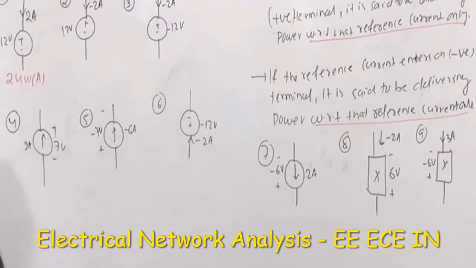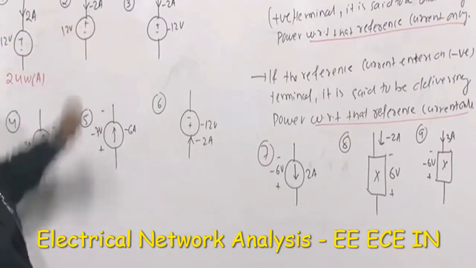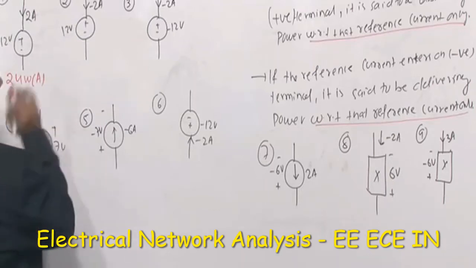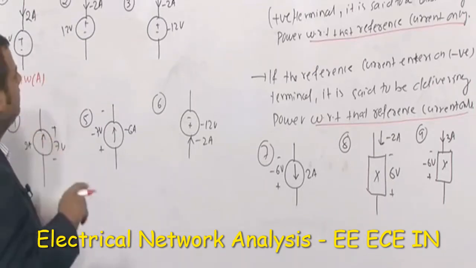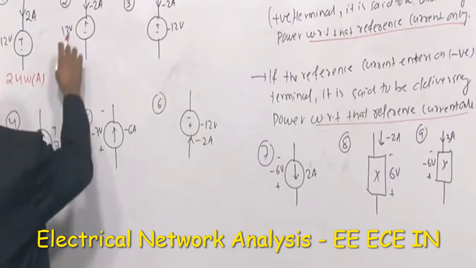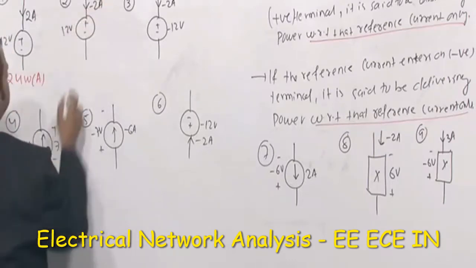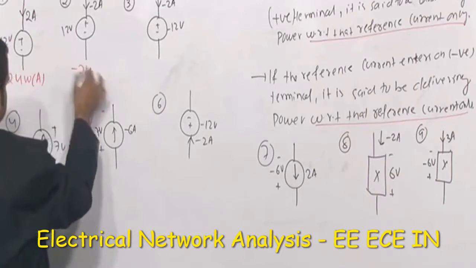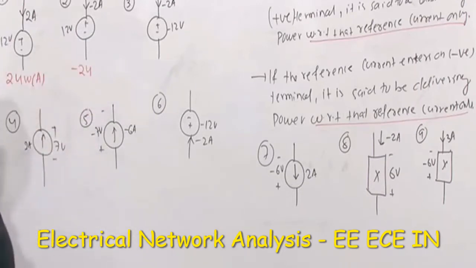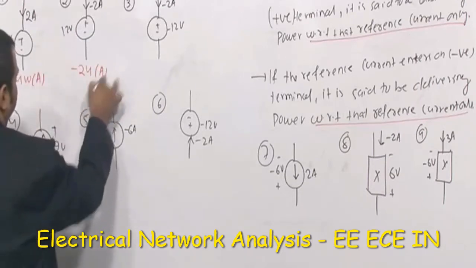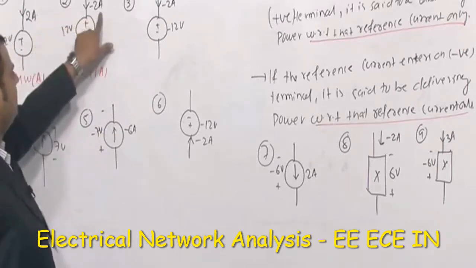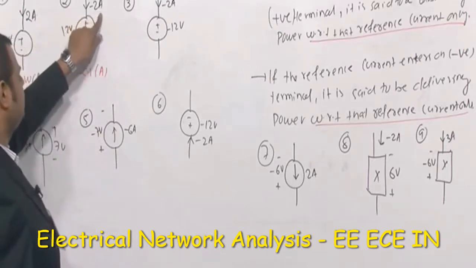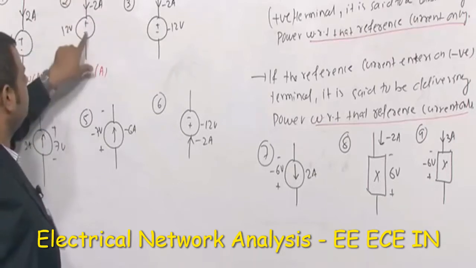Similarly, if you come to the second case, this is 12, this is minus 2. So what is the power here? This is simply the product of voltage and current including the sign. Remember the statement, including the sign. 12 into minus 2 is minus 24 watts. So minus 24 watt, absorbing or delivering? Definitely absorbing only, because to evaluate the power I am using this current here. This current is entering on the positive terminal.